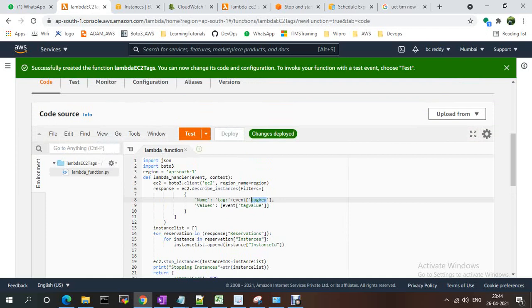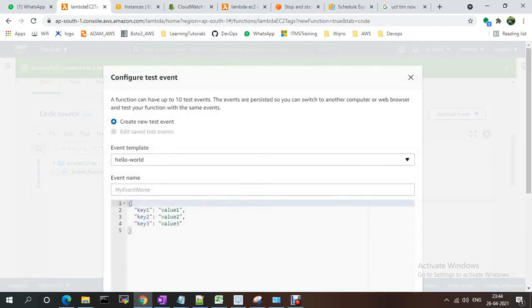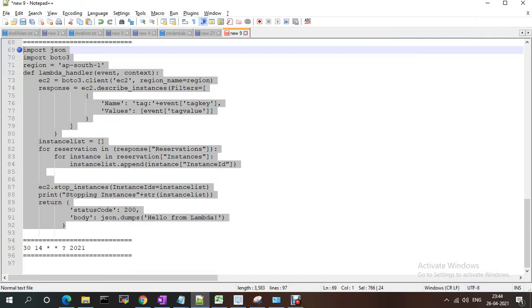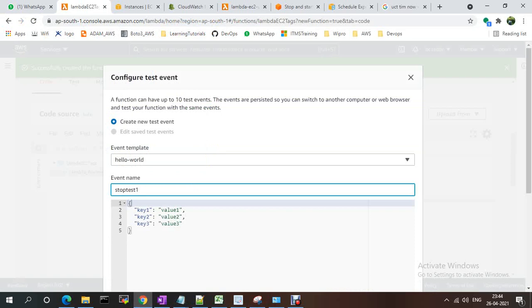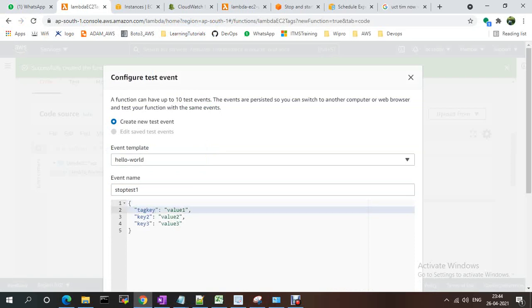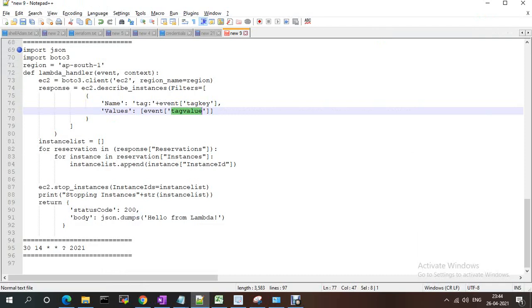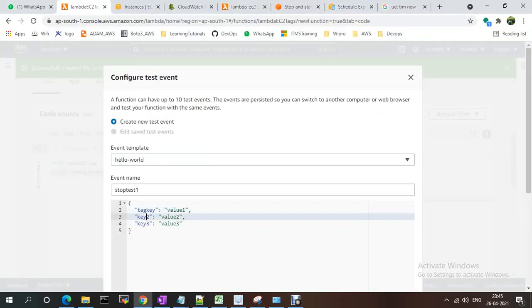So I configure a test event, stop test one, and pass these values: the tag key is environment, and the tag value is dev.